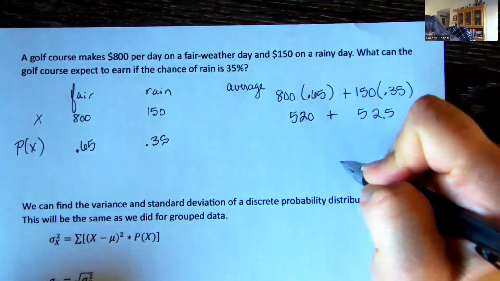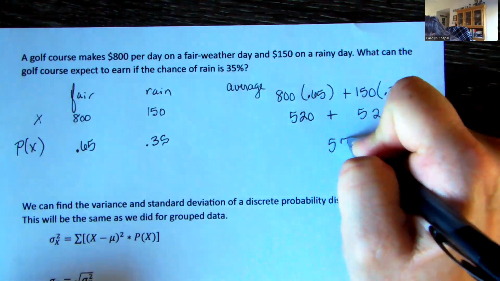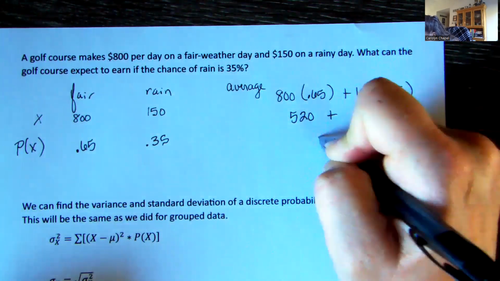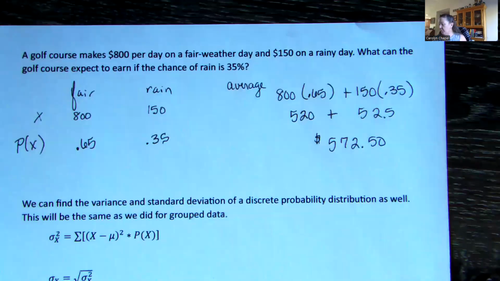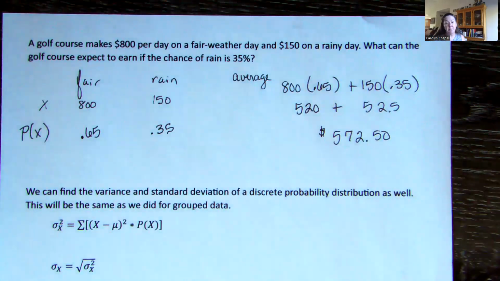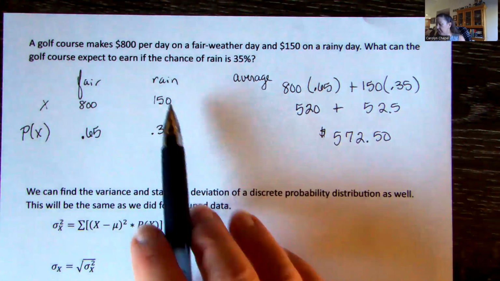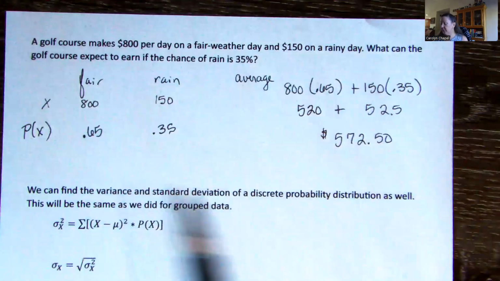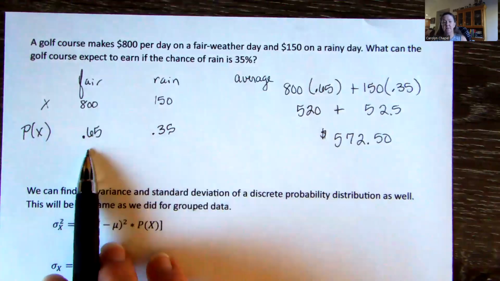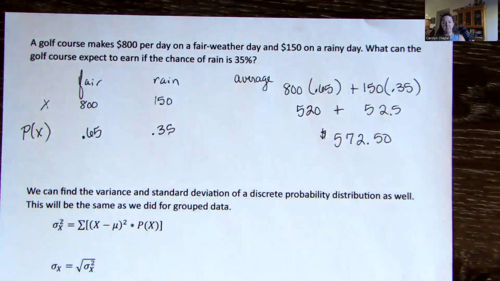So that gives me $572.50. So on average, on these days that have 35% chance of rain, I will make $572.50, somewhere between the 150 and the 800. A little bit closer to the 800 because there's a bigger chance that it's not going to rain. Like in the previous example, our expected value was much closer to the 240 versus the negative value because the probability was so much larger on that end.